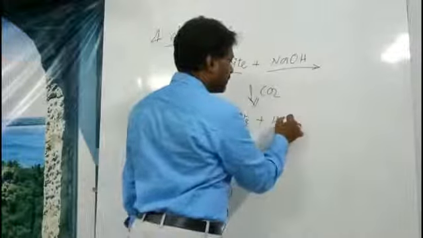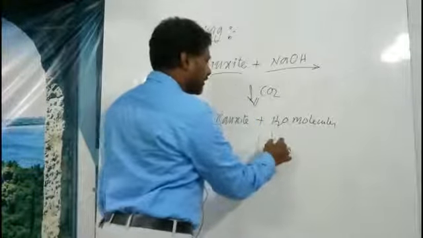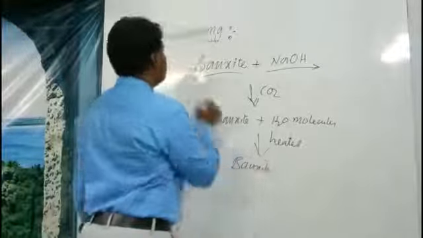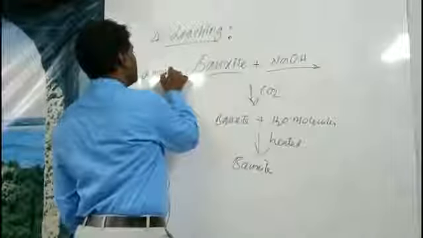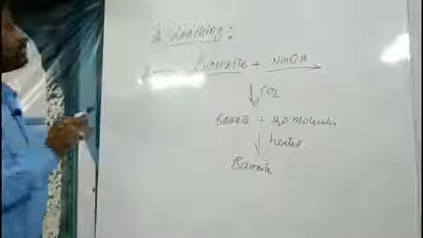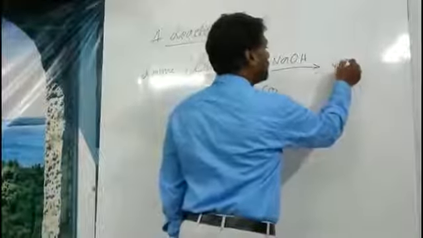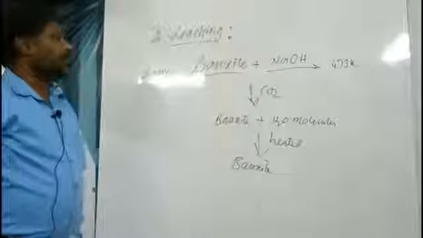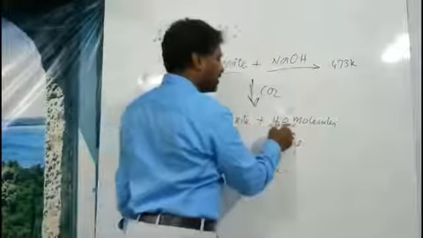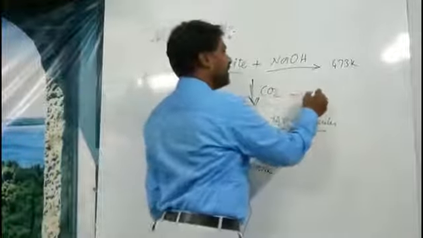Bauxite plus water molecules, and when it is heated, once again you are going to get the purest form of bauxite. Here it is impure bauxite. Simply, by seeing the picture you can understand the way I have chosen to explain this. Impure bauxite, when mixed with sodium hydroxide up to 473 Kelvin, is soluble, and later the solution, when treated with carbon dioxide, gives bauxite plus some water molecules. The remaining undissolved impurities